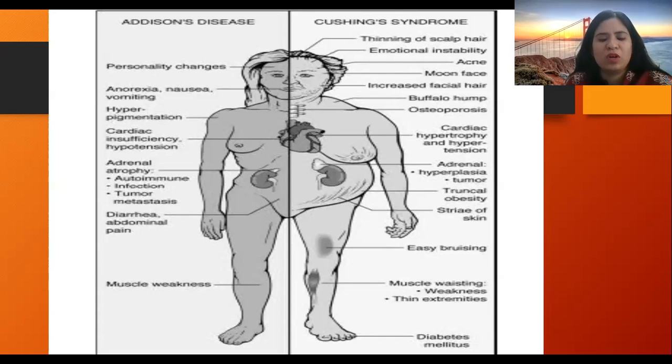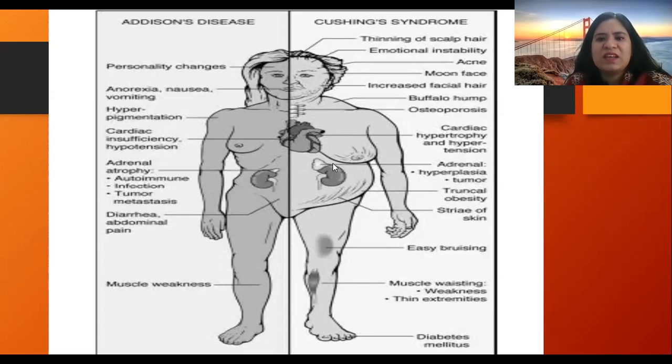So kyphosis or scoliosis might be present in Cushing syndrome, but not in Addison's disease. In Addison's disease, hyperpigmentation is present. In Cushing syndrome, hypertension is present. In Addison's disease, hypotension is present, right?